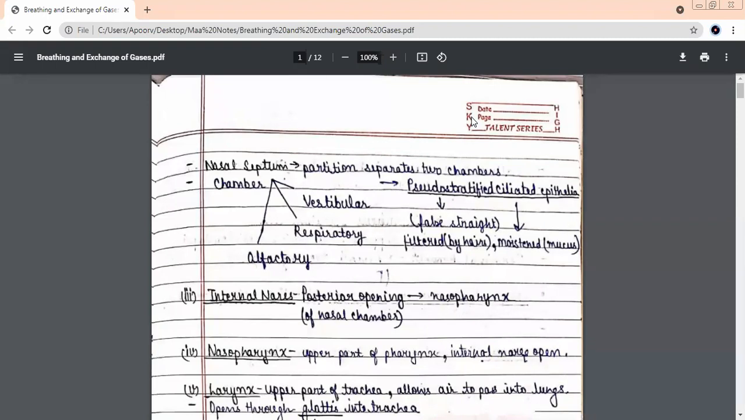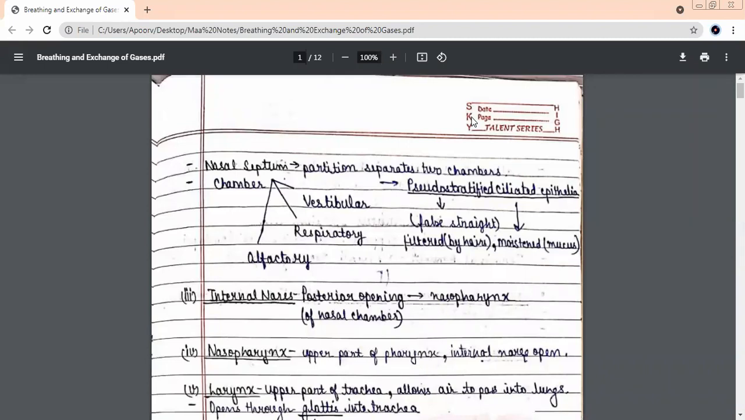This olfactory chamber has a membrane which has very sensitive olfactory cells. So when you can smell something, that yes, this is a nice smell or this is a bad smell, that is because of which part of the nasal chamber? Olfactory. So let's have a sequence.